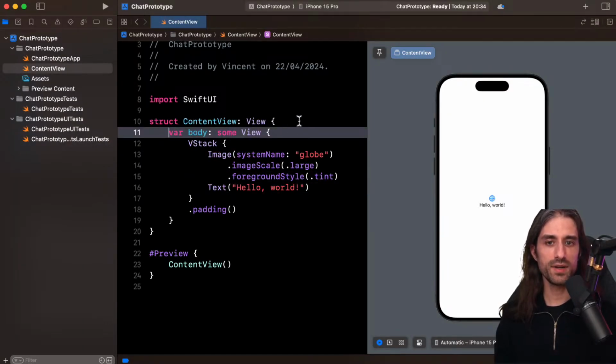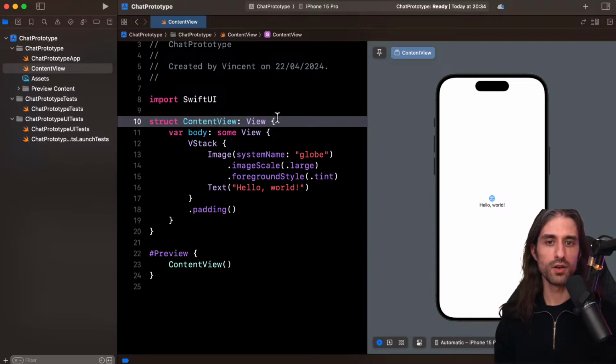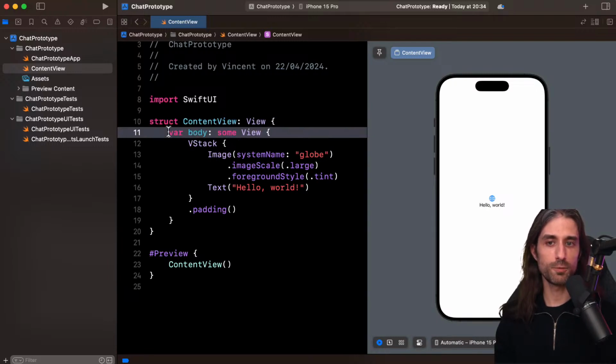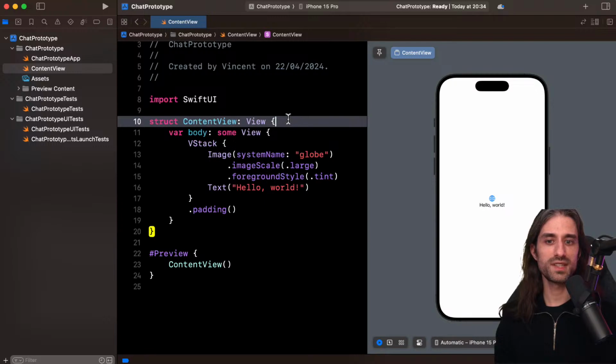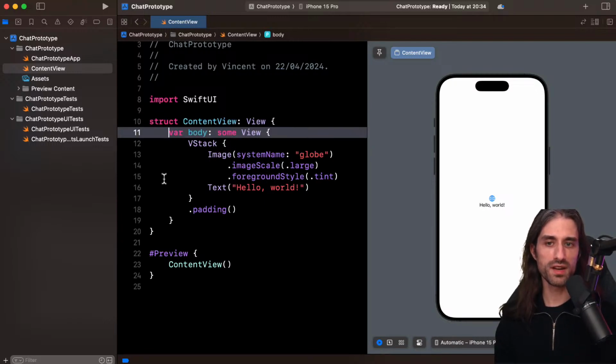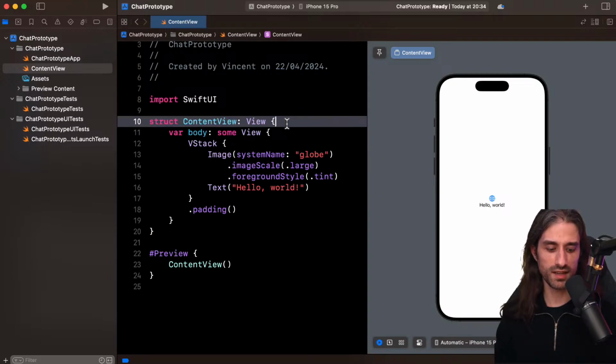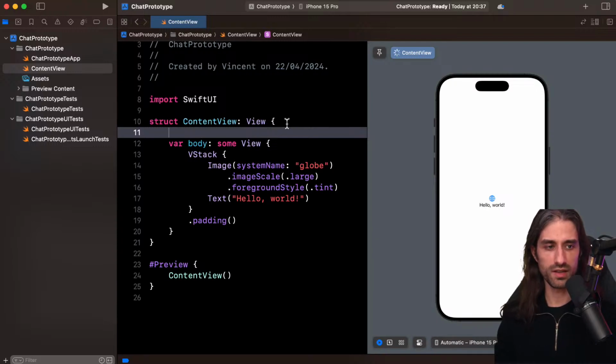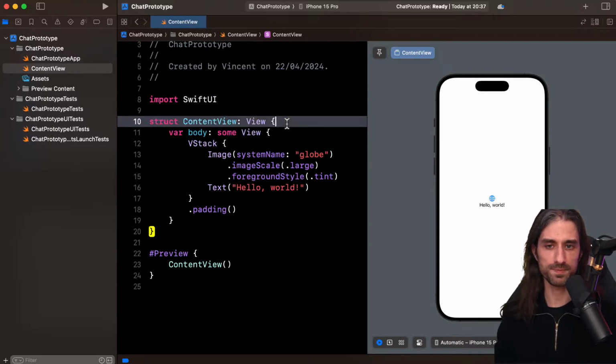Every time you nest child content inside a parent content, so every time you meet an opening curly brace, you add one level of indentation, which usually is 4 empty spaces. And you can see that when I hit enter, Xcode does it automatically for me.